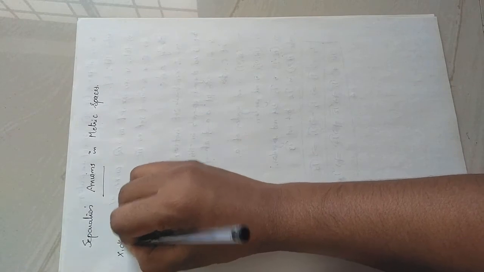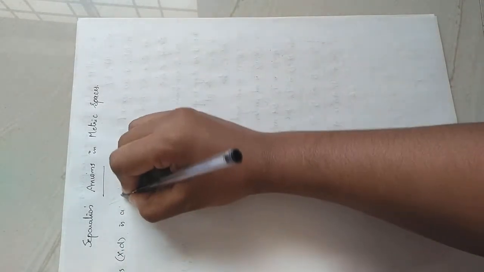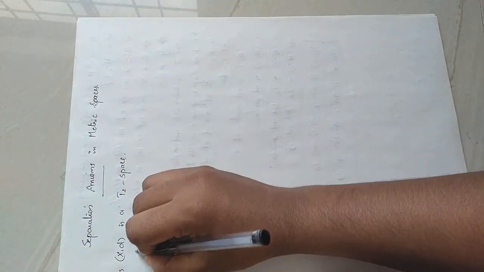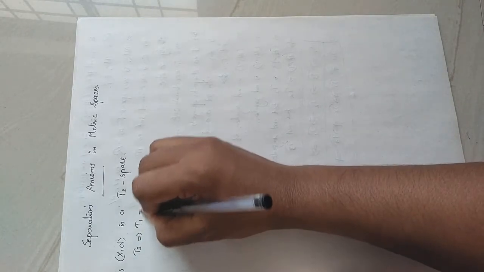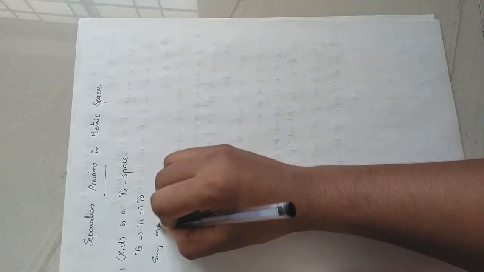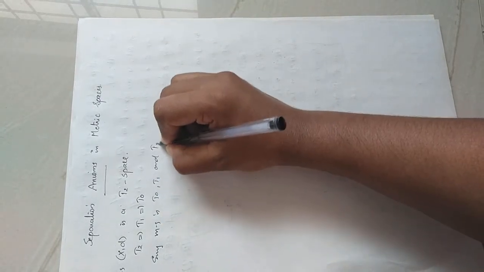We proved in the previous session that every metric space (X,d) is a T2 space, that means it is a Hausdorff space. Since T2 implies T1 implies T0, every metric space is T0, T1 and T2.